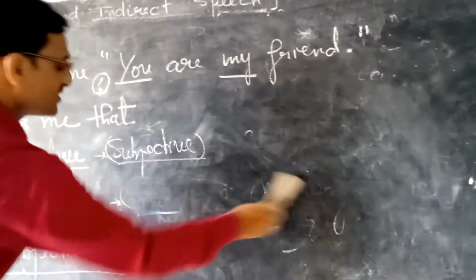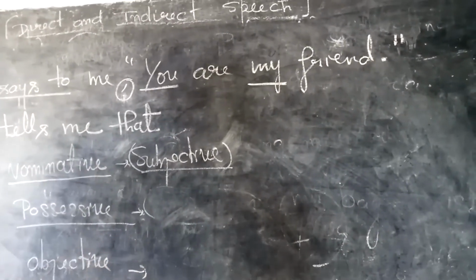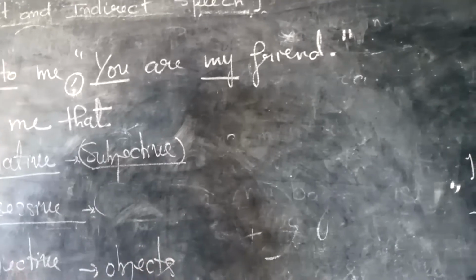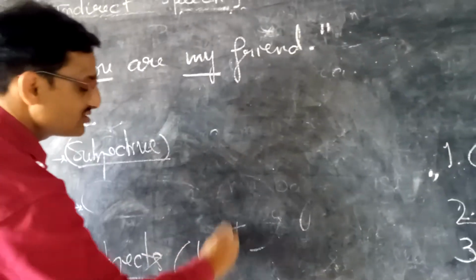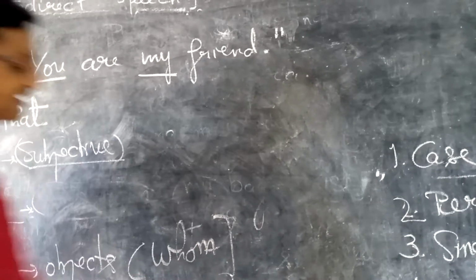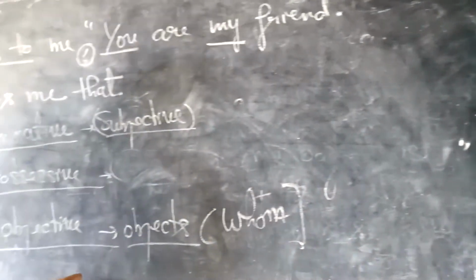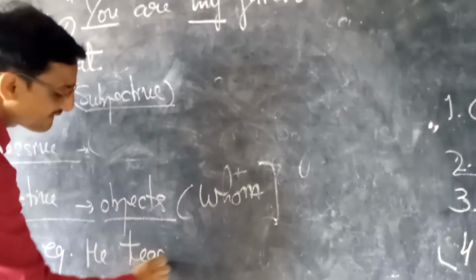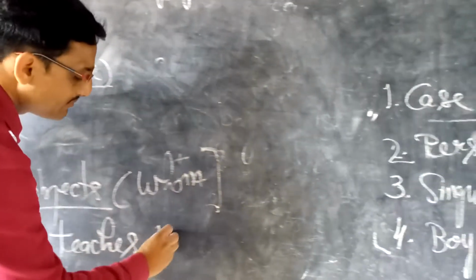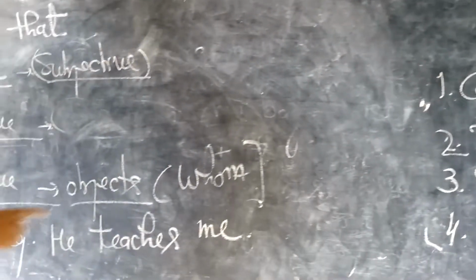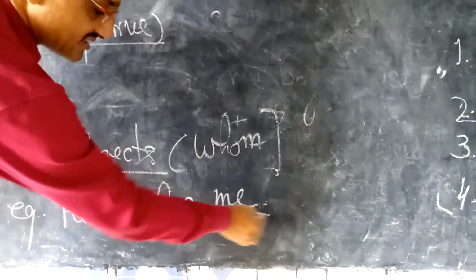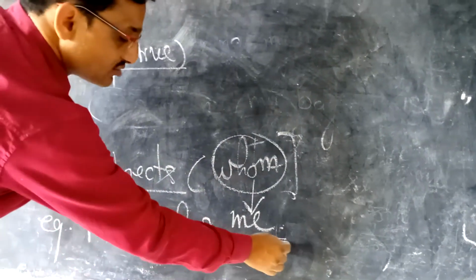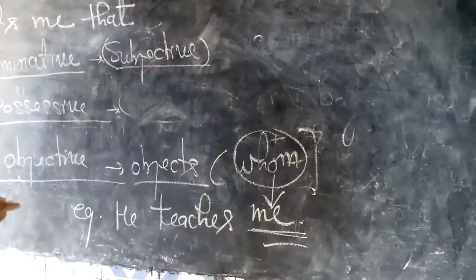Now students, we will learn objective case pronouns. They act as objects, and we can find them out by putting the question of whom in a sentence. Okay, students. First of all, I am writing an example: He teaches me. So whom does he teach? The answer is me, because if I put the question with whom, then the answer is me. So me is the pronoun of objective case.